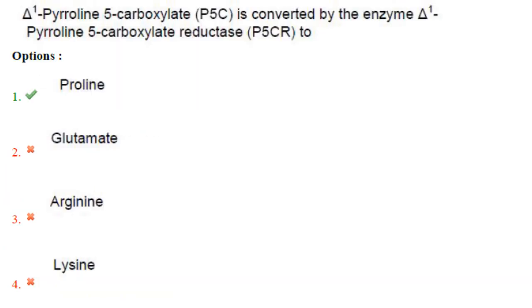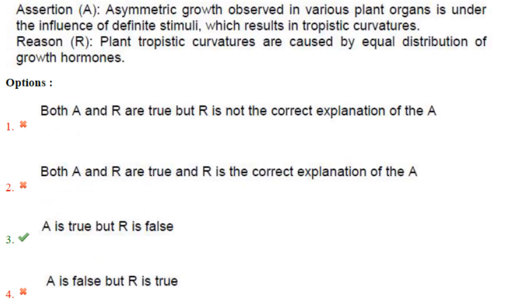Delta 1 pyrroline 5 carboxylate is converted by the enzyme delta 1 pyrroline 5 carboxylate reductase. So P5C is converted by the enzyme P5CR to what? It is to proline. Answer is option 1.